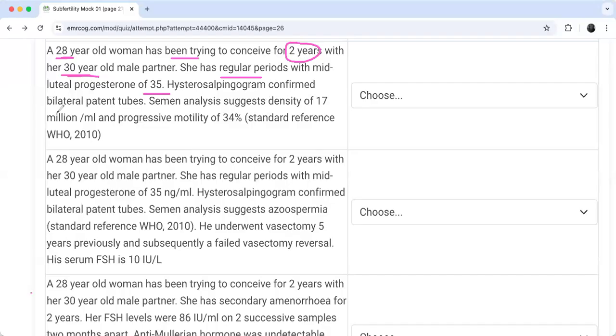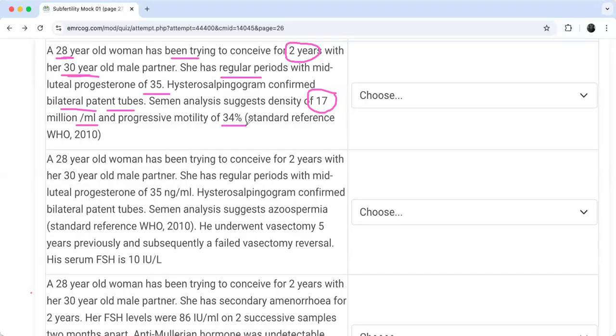Hysterosalpingogram, however, confirmed bilateral patent tubes, correct? Good. Semen analysis suggests a density of 17. Is 17 good? 17 million per ml, not total. Yes, that's good. And the progressive motility of 34%.